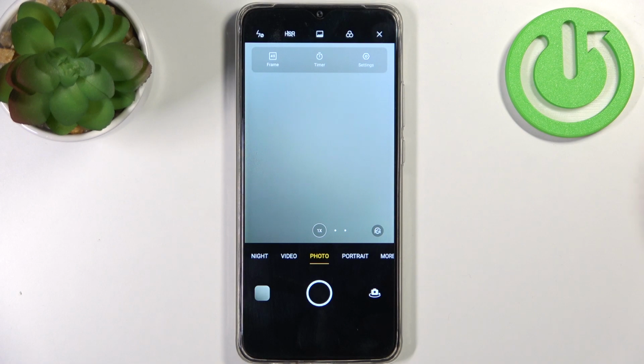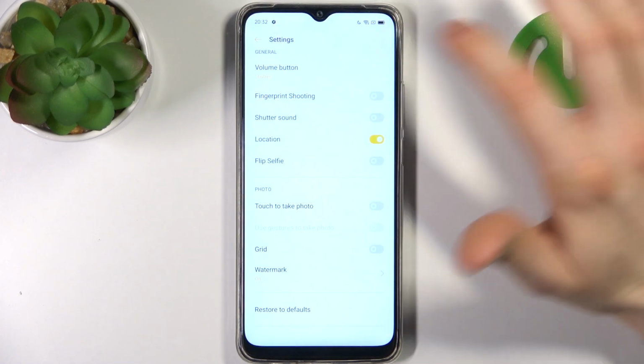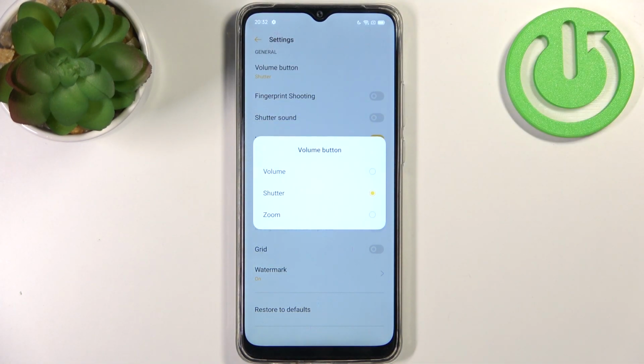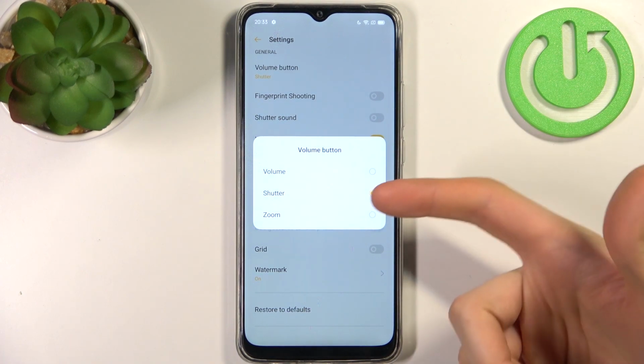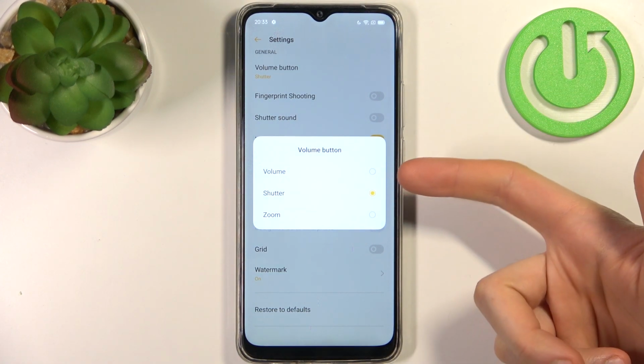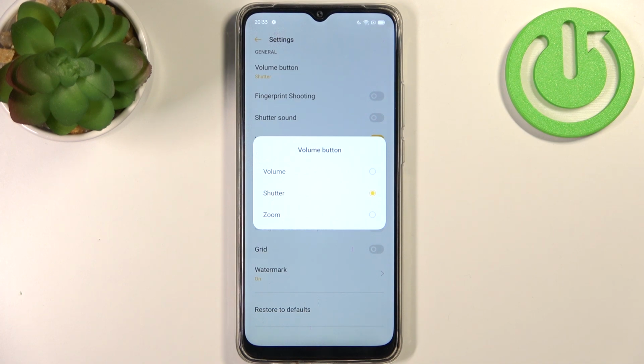Then tap on three lines, go to its settings, and here you can find volume button. And here you can change its function. You can use it just to switch volume, you can use it as shutter button or you can use it to zoom in or out.